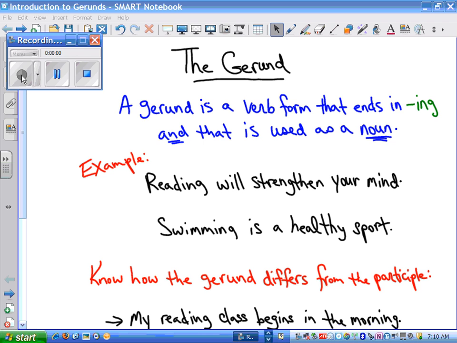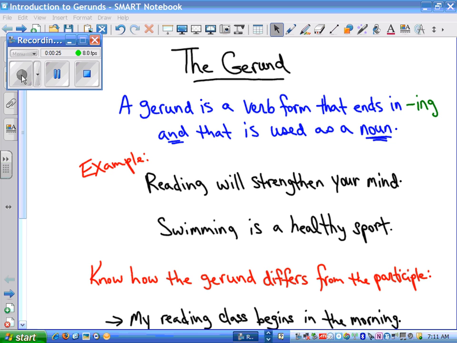Today we're going to talk about the gerund. And the gerund, in some ways, looks like the participle we've talked about earlier, in that it ends in ing. Remember that present participle ending in ing, right? But the participle is used as an adjective, where here the gerund is being used as a noun.